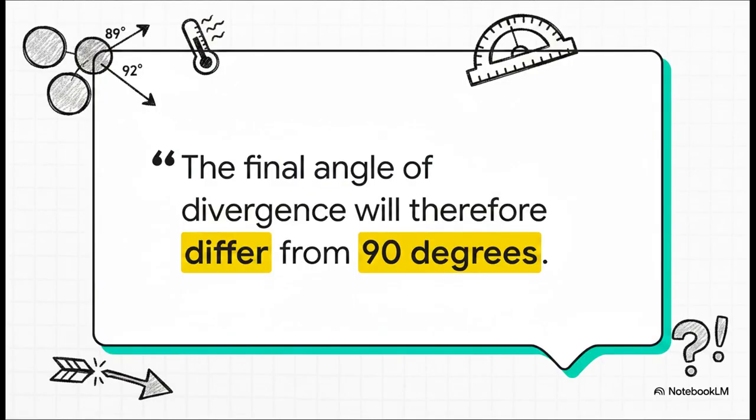And that, right there, is the answer to the second part of our problem. The moment a collision is inelastic, the moment even a tiny bit of kinetic energy is lost, that angle will no longer be precisely 90 degrees. It might be 88, maybe 91, but it won't be 90.